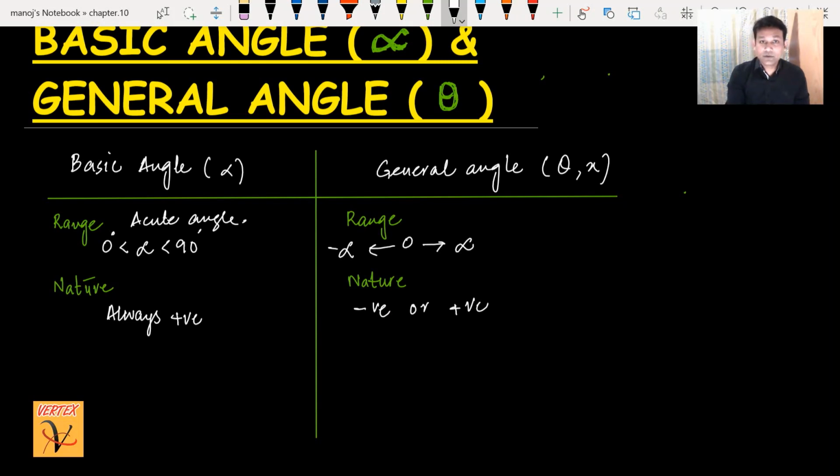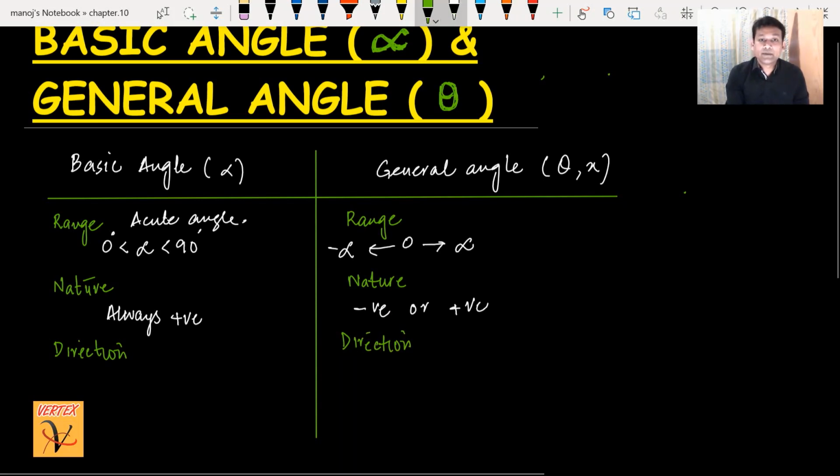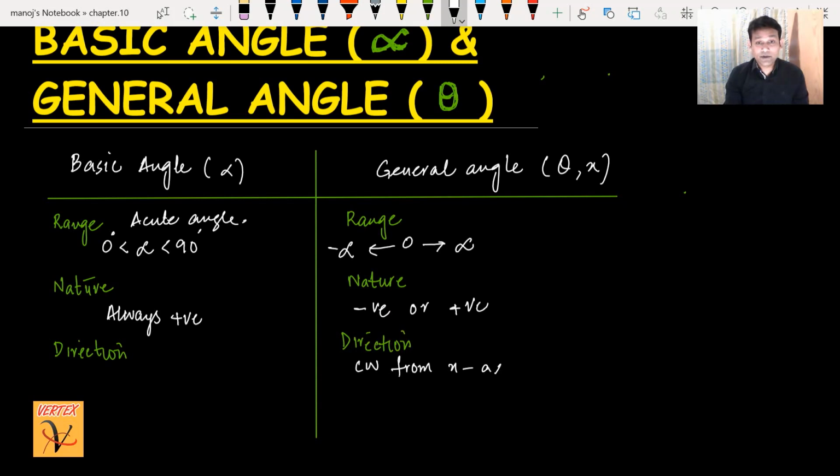But how it goes, I would like to explain here with the direction, because of the direction we decide the angle is negative or positive. Okay, I would like to start from here. When we move clockwise from the x-axis, this is very important, I'm writing x-axis, and this was the method to find the basic angle and the general angle, and I have to use the x-axis.